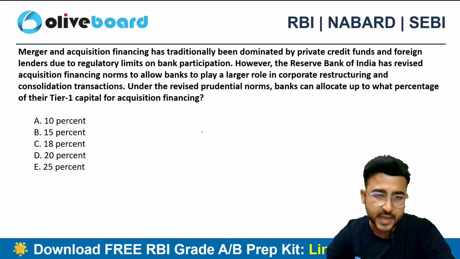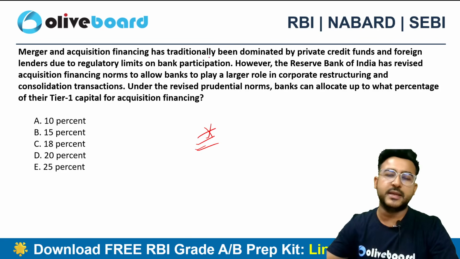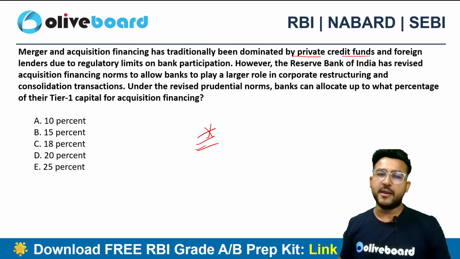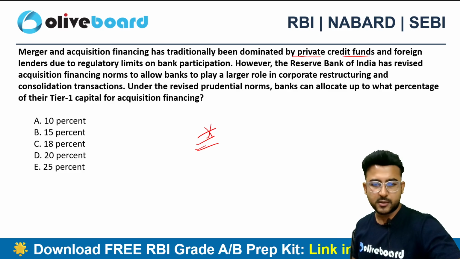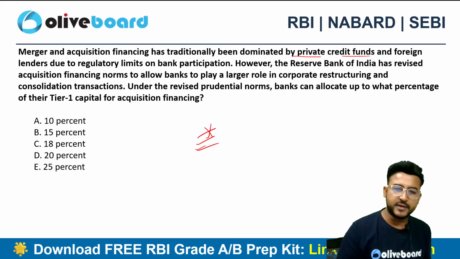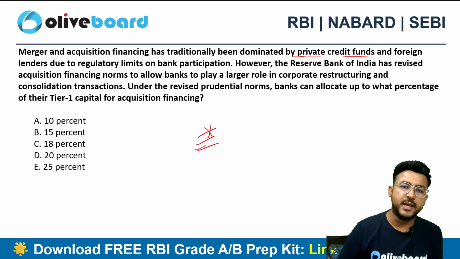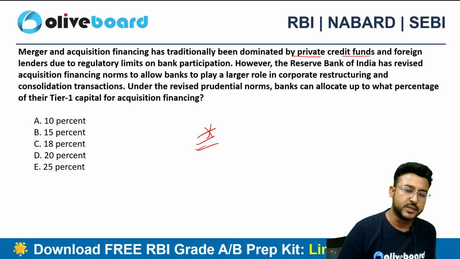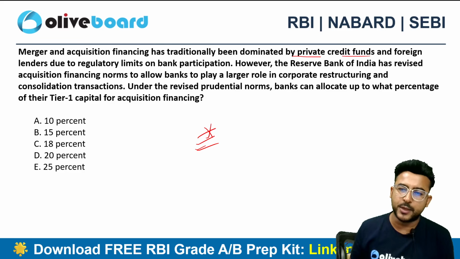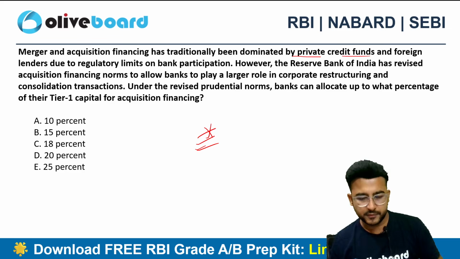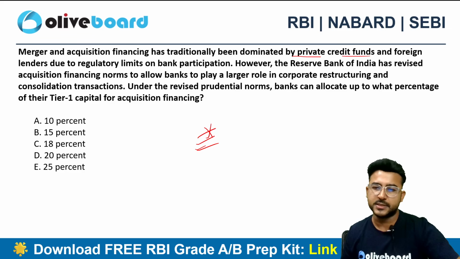Mergers and acquisition financing, very important, has been traditionally dominated by private credit funds and foreign lenders due to regulatory limits on banks' participation. The Reserve Bank of India has revised the acquisition financing norms to allow the bank to play a larger role in corporate restructuring and consolidation transactions. Under the revised prudential norms, banks can allocate up to what percentage of their tier 1 capital for acquisition financing?